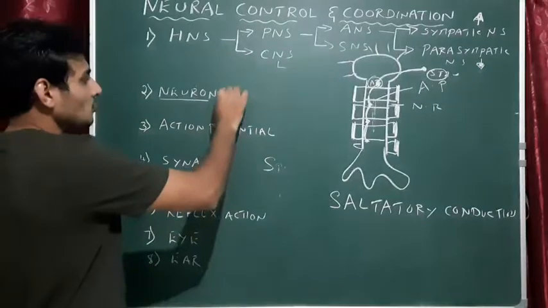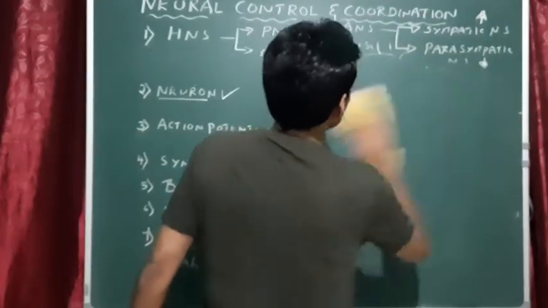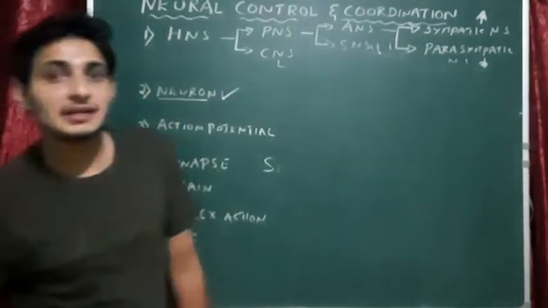Okay, let us recall it. So we are done with the neuron. Okay, next up, action potential. What is action potential? Electric current, or in other words we can say that nerve impulse.